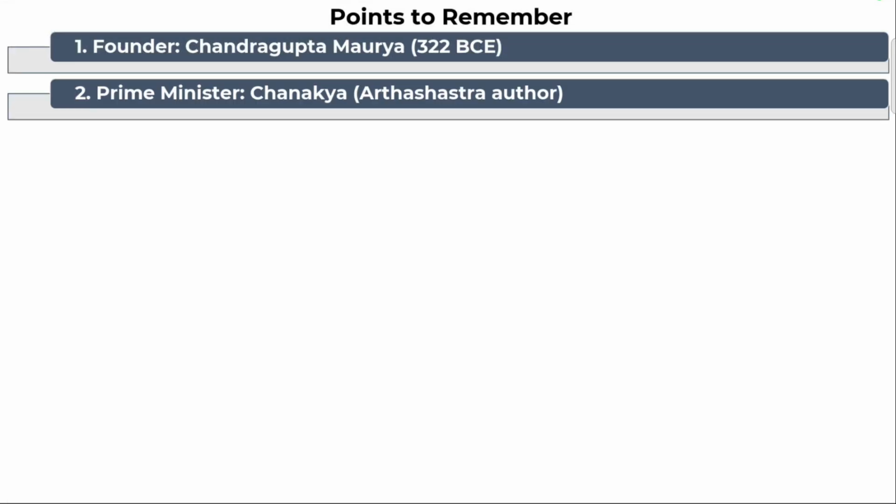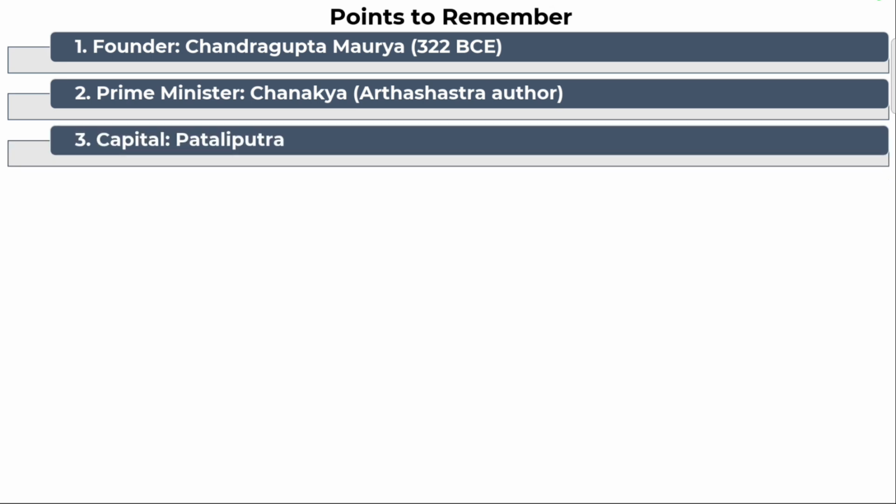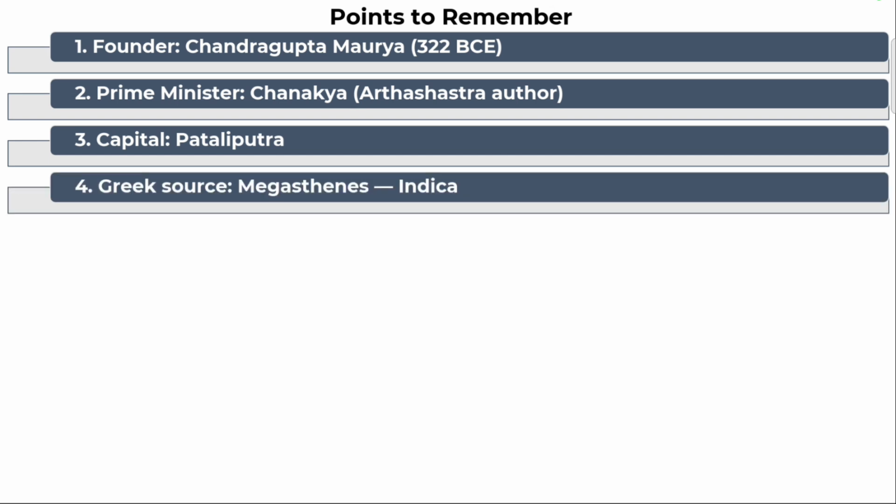Second point, Prime Minister. Who was the Prime Minister of Chandragupta Maurya? It was Chanakya, who had authored Arthashastra. Point number 3, what was the capital? Patliputra was the capital of the Mauryan Empire. Point number 4, Greek source. Megasthenes, the envoy of Seleucus Nicator, paid a visit to the court of Chandragupta Maurya and he had written a book that is called Indica.